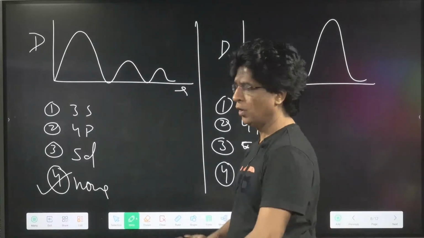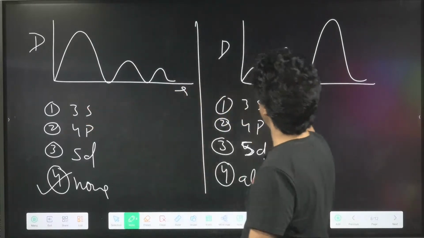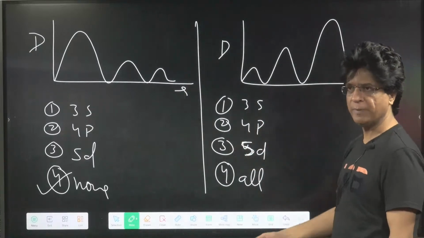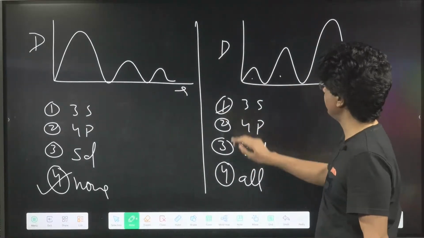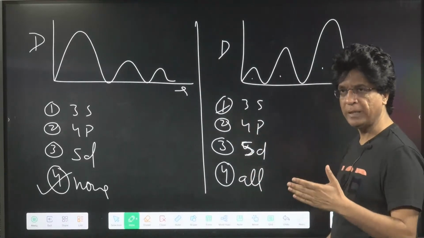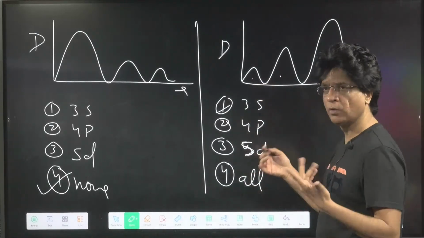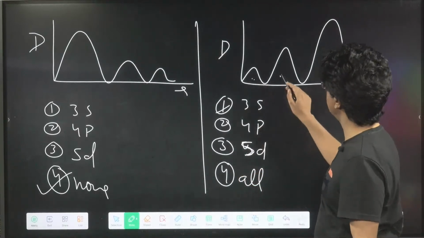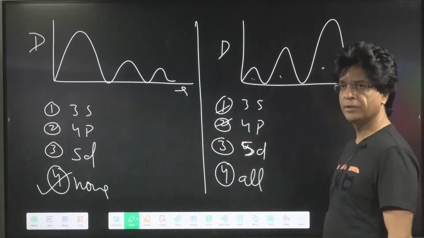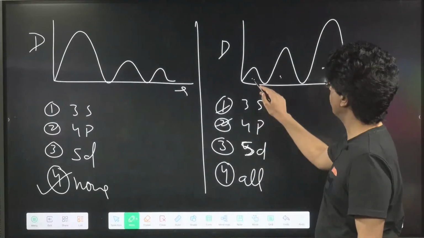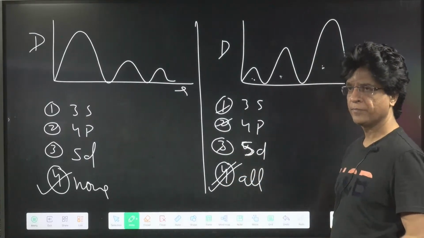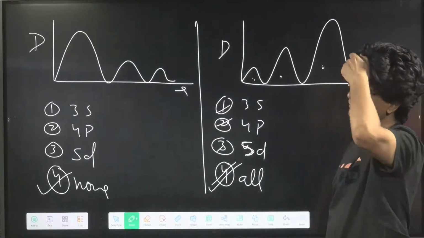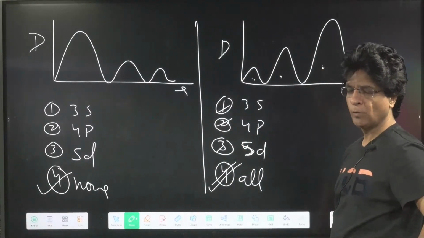If I go with S, it will begin with 1: 1s, 2s, 3s, correct? Try for P, because all the D begin with 0: 2p, 3p, 4p. D begins with 3: 3d, 4d, 5d. The answer is all of them. Are you getting it? All of you getting it?